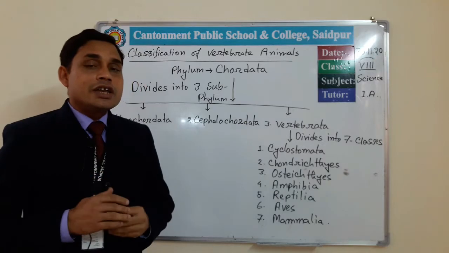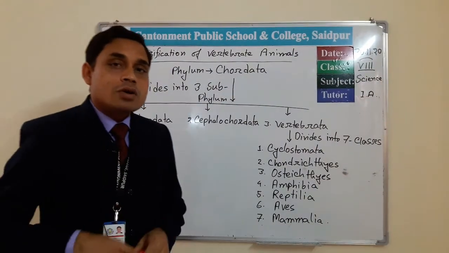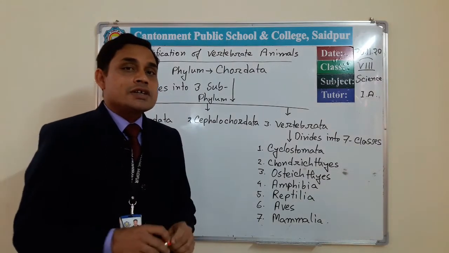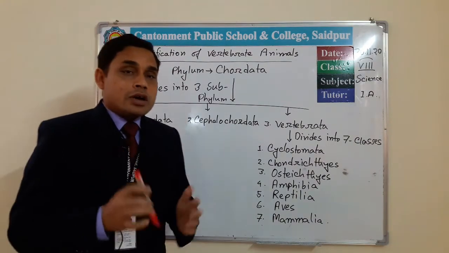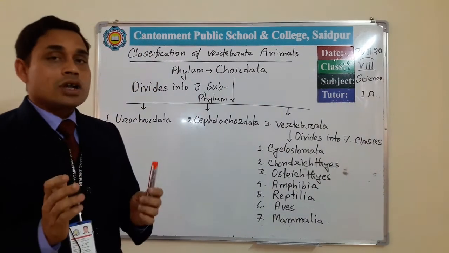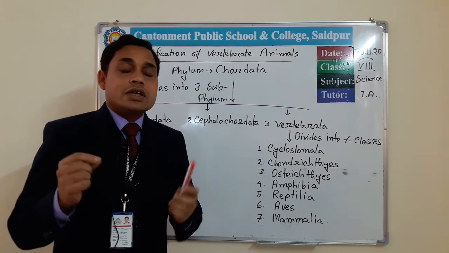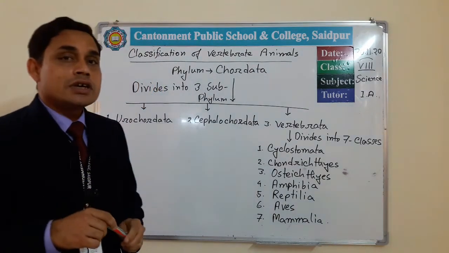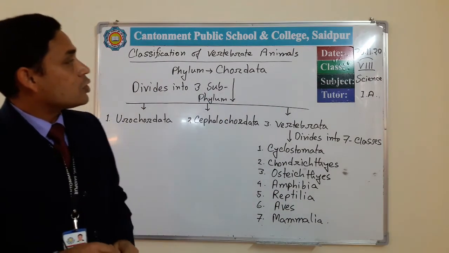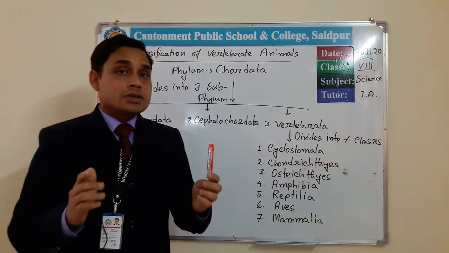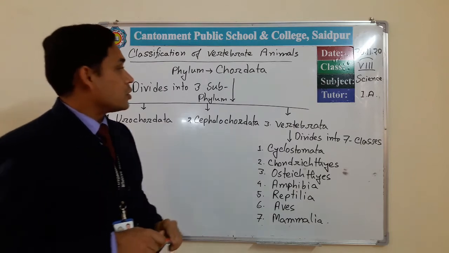The animals which have a vertebral column at the back of their body, the animals which contain this vertebral column in their backside, are known as chordates. So all the animals of this phylum Chordata bear the vertebral column and they are known as chordates.